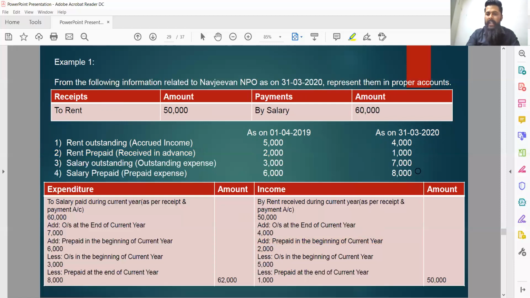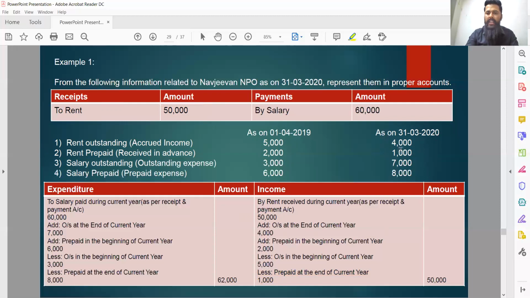In the same manner, rent received in advance by the end of current financial year, that is rupees 1,000. See, now current financial year is ending, by the end of current financial year, you are receiving 1,000 rupees, which are received in this year, but it is related to upcoming financial year. So these 1,000 rupees were already been added in 50,000 rupees, which was received during current financial year. But these rupees 1,000 do not actually form part of current year's income. So this sum of rupees 1,000 should be deducted from amount which was received during current year.